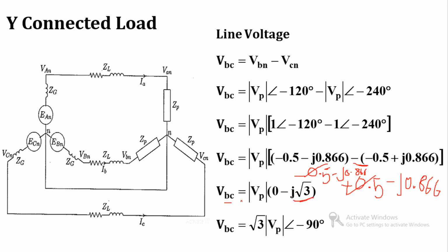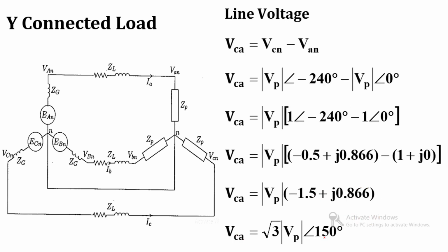So VBC is equal to mod VP in bracket 0 minus j root 3, and this is the rectangular form. If I convert this rectangular into polar form, it becomes root 3 at an angle minus 90. So VBC is equal to root 3 into mod VP at an angle minus 90. So this is the line voltage of VBC.